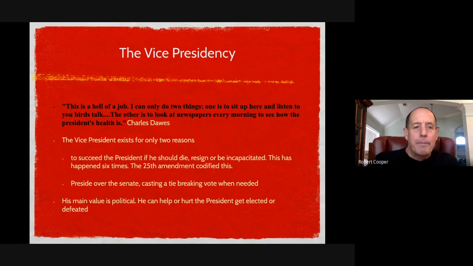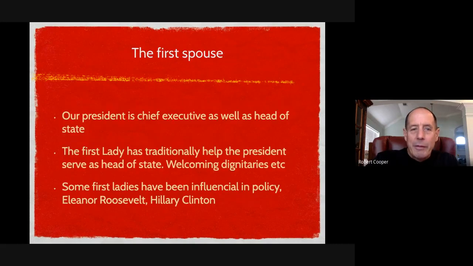So I just read this quote: "This is a hell of a job. I can only do 2 things. One is to sit up here and listen to you birds talk. The other is to look at the newspaper every morning to see how the president's health is." That was Charles Dawes, who was the vice president, meaning, well, if the president dies, I guess I have a job then. So that's all I want to say about the vice president.